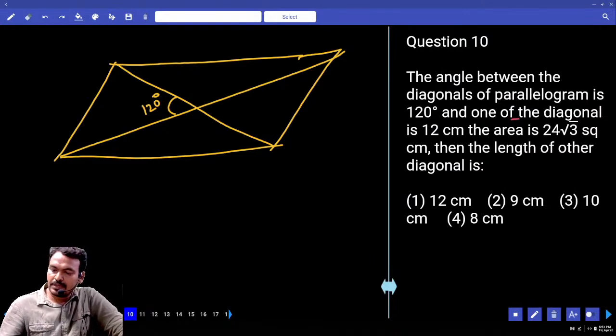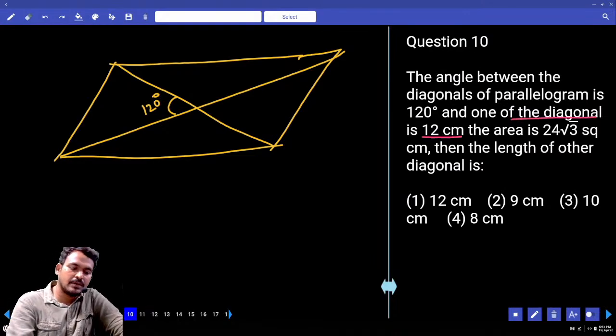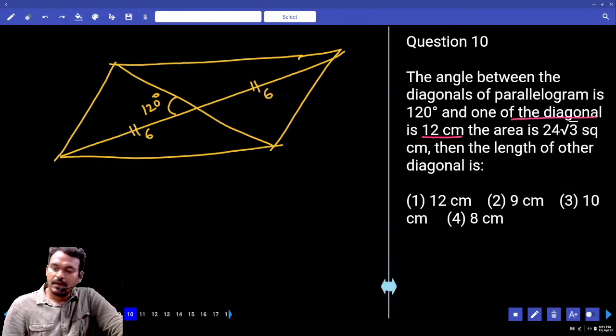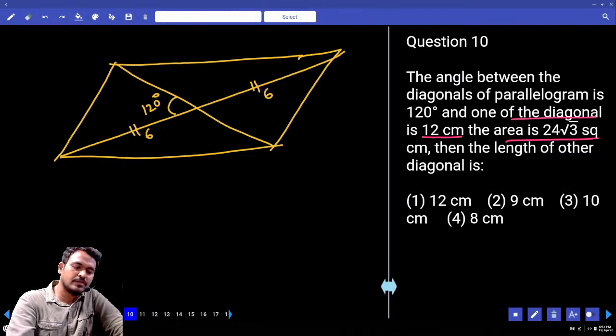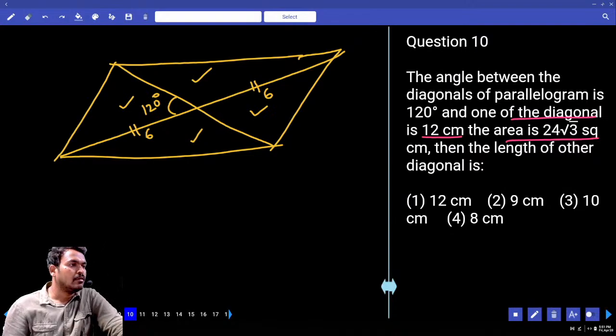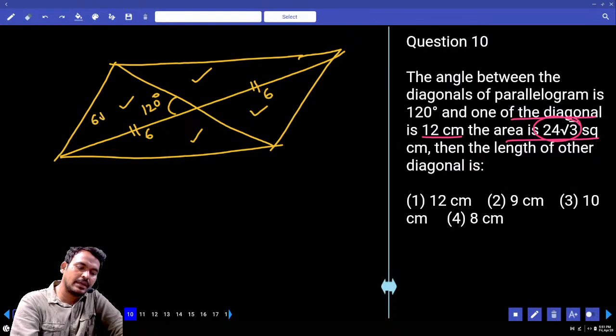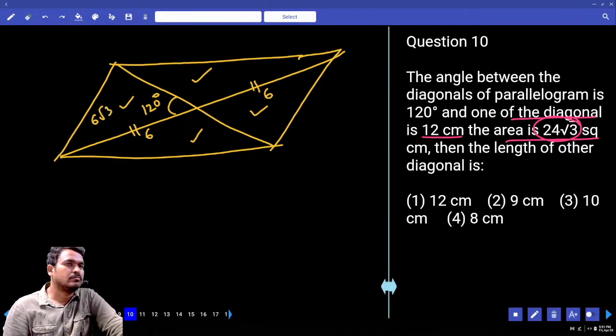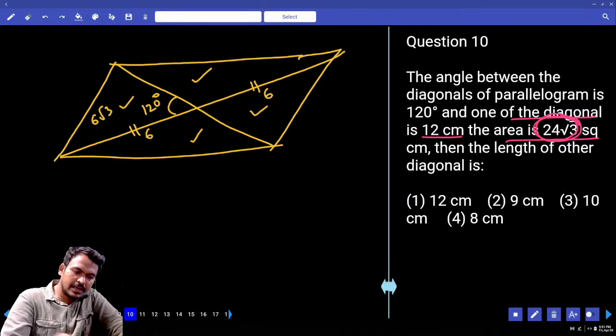Next, one of the diagonals is given as 12 centimeters. This diagonal is 12, so this part is 6 and this part is also 6. Next, the area is given as 24 root 3 square centimeters. That is the area of 4 triangles, not only one. 4 equal parts have area 24 root 3, so every one part has area 6 root 3.